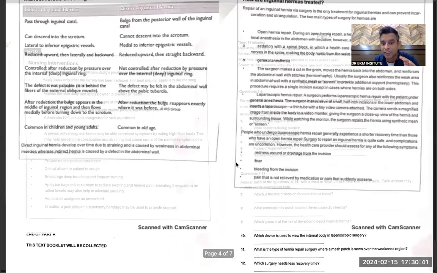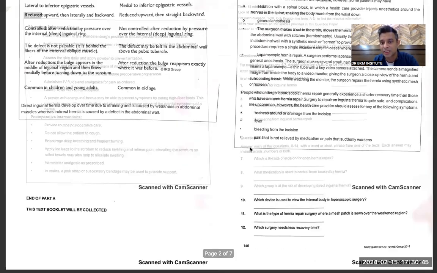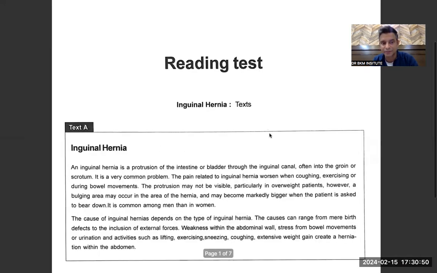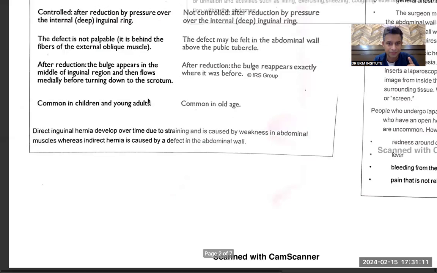Now I don't have to do anything else. I have to do questions 1 to 7. This reading has got 6, but in the final exam you will get 7 questions. So let's see how much time it takes. Inguinal hernia topic: bladder, worsening, coughing, protrusion, markedly bigger, depends upon the type of inguinal hernia. Cause can range from mere birth weakness. So causes are given here. General things about inguinal hernia are given over here.